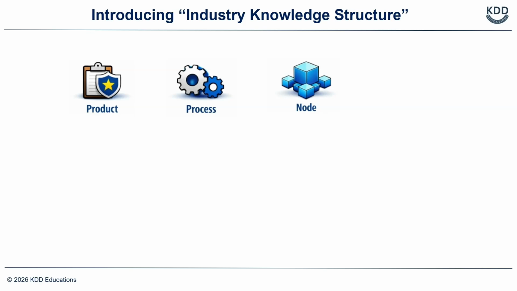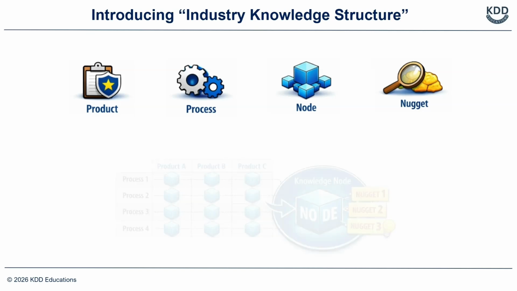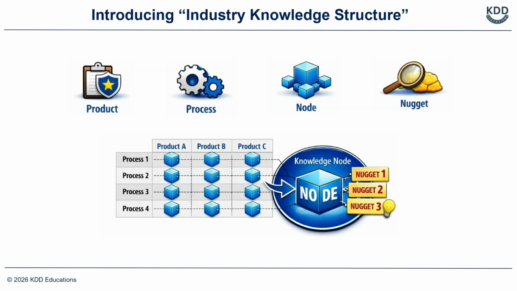The third term is node, that represents the intersection point of two-dimensional matrix structure consisting of products and processes. The fourth term is nugget, that are linked to node and represents real knowledge. Nugget consists of one or more sentences, but it invariably represents a unit of information, or a theme. This is how industry knowledge structure is constituted.